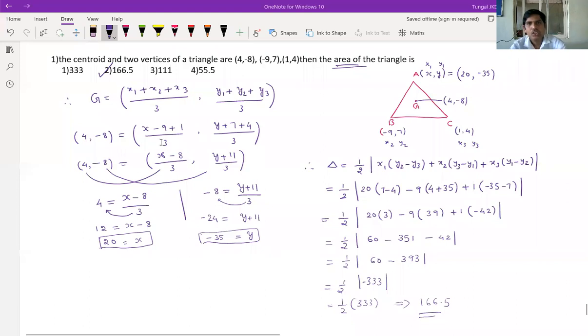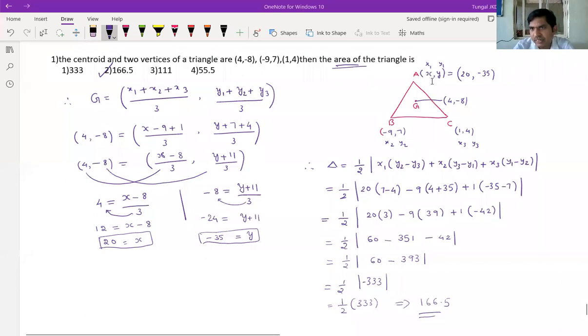Right. So question observe. The centroid and two vertices of a triangle, they given these three. Order you have to take them. Centroid and two vertices. First point taken as centroid. Next two taken as vertices. Then area we have to calculate. So here observe in the figure, centroid Z taken as 4 comma minus 8 and other two vertices B and C taken.